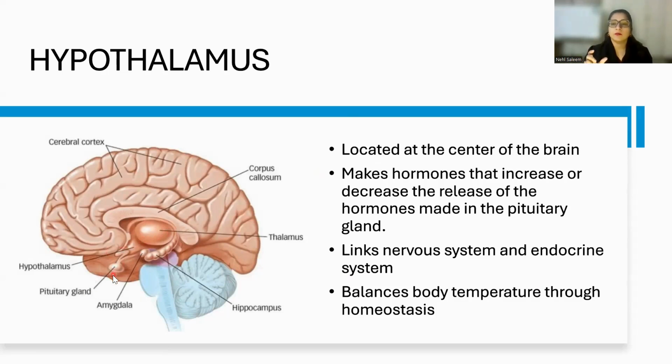So the function of hypothalamus, guys, is that pituitary gland is your master gland, and pituitary gland releases hormones. Now, how much those hormones should be released? The increase or decrease of those hormones, basically the regulation of the hormones made by pituitary glands, is done by hypothalamus, right, guys? So hypothalamus makes hormones that increase or decrease the release of the hormones made in the pituitary gland. So hypothalamus releases the hormones, and those hormones regulate the hormones which are made by the master gland, that's pituitary gland. Another function of hypothalamus is it links the nervous system with the endocrine system.